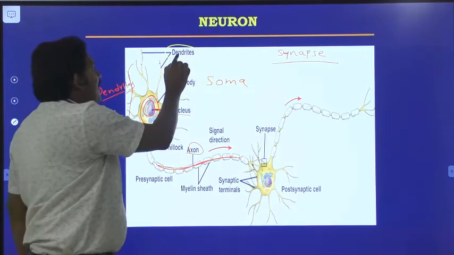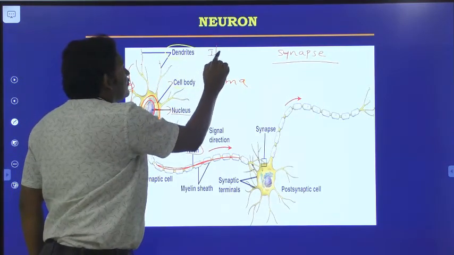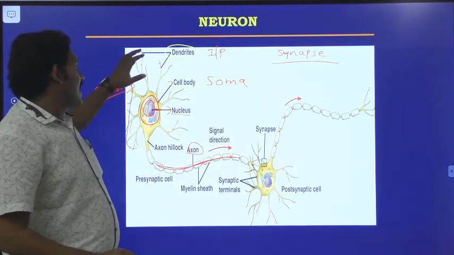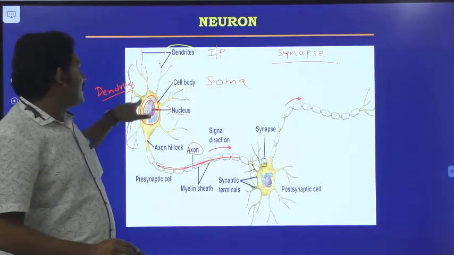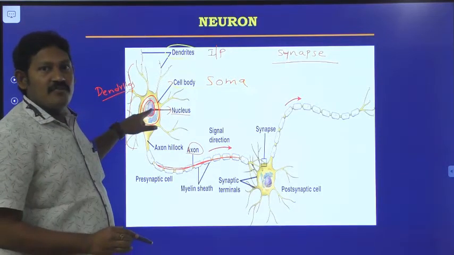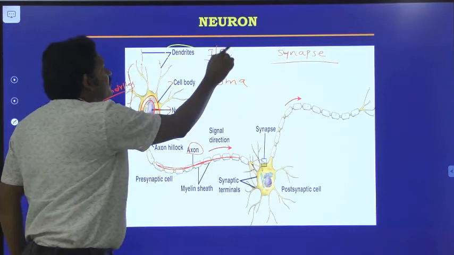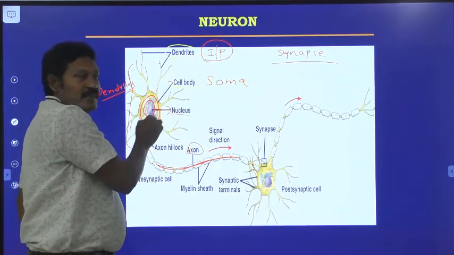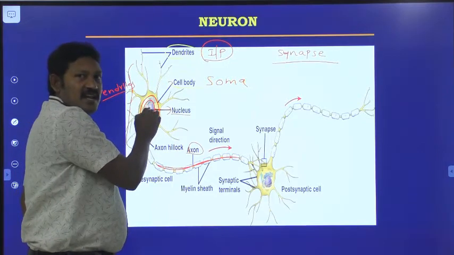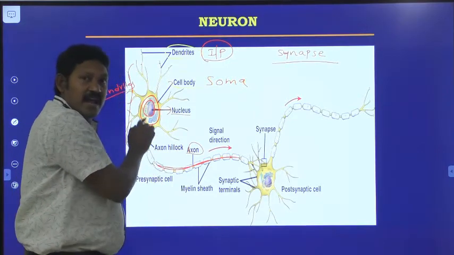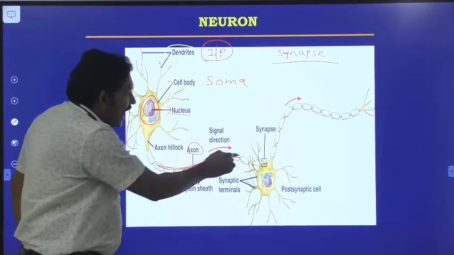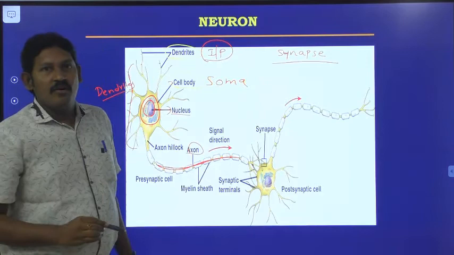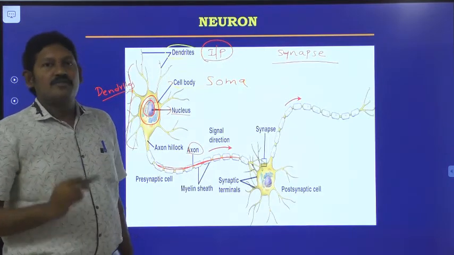So the dendrites will collect the input from various sources and send it to the cell body. Inside the cell body we have the nucleus. The inputs sent from the dendrites will be processed here, and the action will be sent through the axon. I will tell you a simple example.